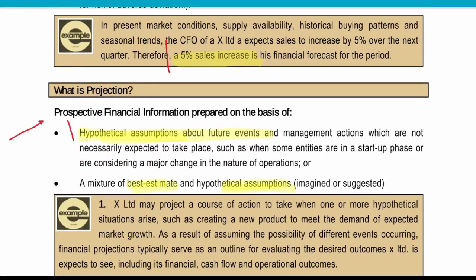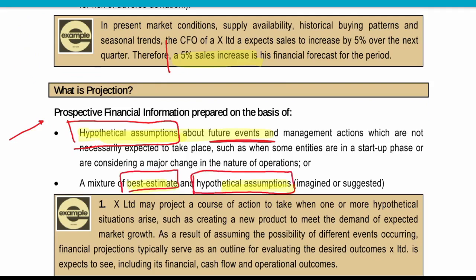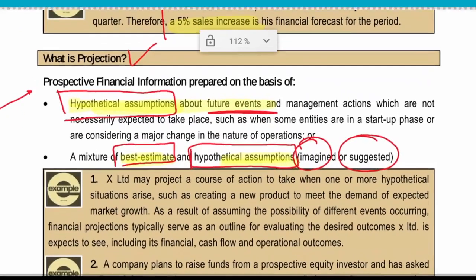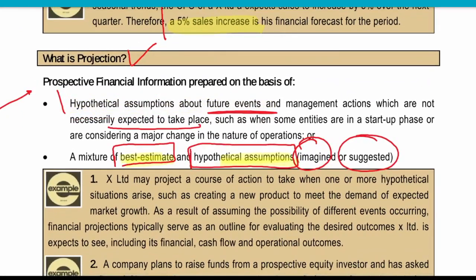Projection is hypothetical assumptions about future events, or it may be best estimate and hypothetical assumptions. Hypothetical assumptions mean something that is imagined, something that is suggested, that is not there. We are assuming things, and on the basis of that, we are projecting. These things are expected to take place considering major changes in the nature of operations, etc.